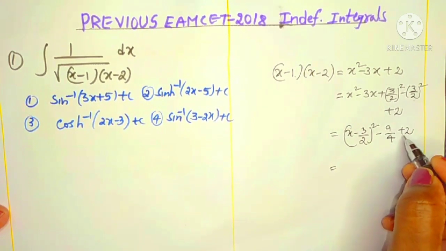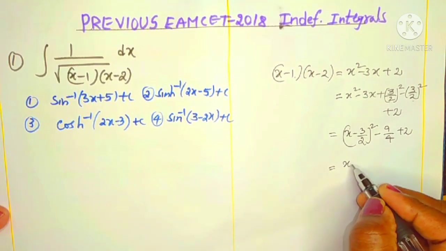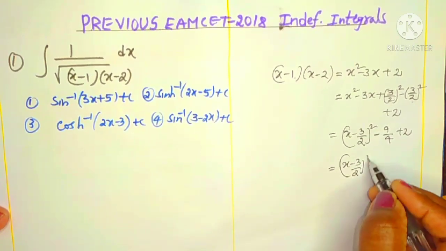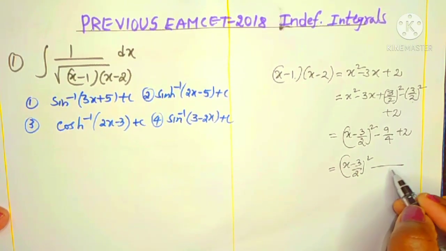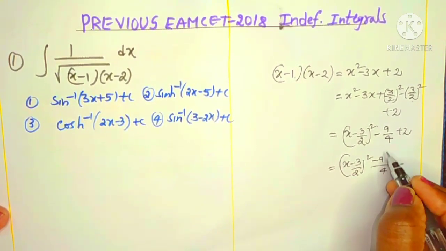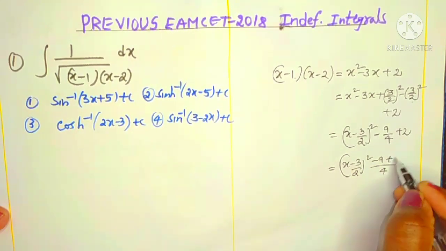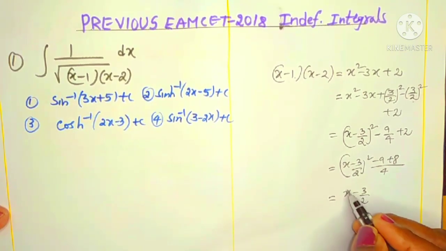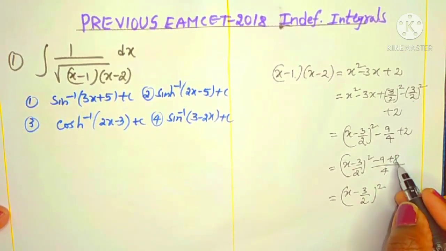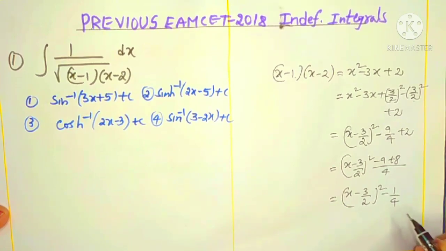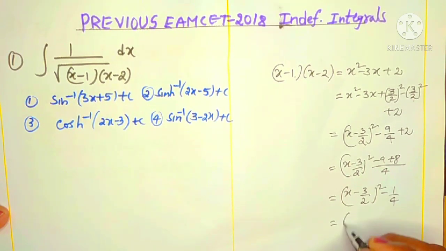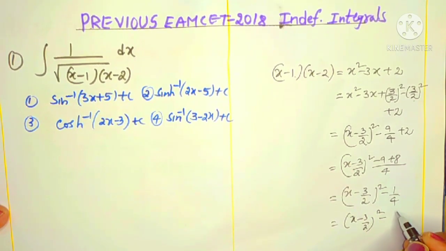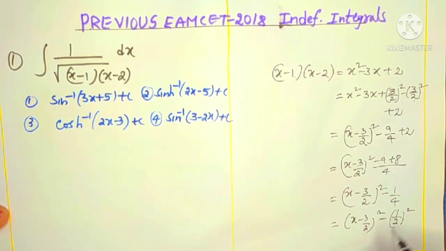Now concentrate on simplifying the constant. X minus 3 by 2 whole square is as it is. For the constant, the LCM is 4. Here minus 9, and 4 times 2 is 8, plus 8. This is simply x minus 3 by 2 whole square with minus 9 plus 8, which is minus 1 by 4. Again we can write this as x minus 3 by 2 whole square minus 1 by 2 whole square.